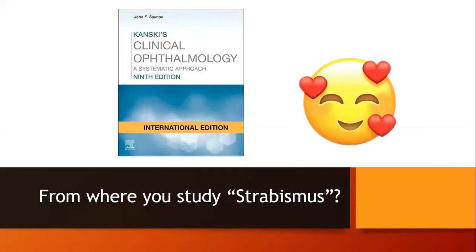And we all love Kanski. Yesterday I checked the last edition. He added some new things like new terms and genetics, but there are still some confusing sentences in the strabismus chapter. And I think some of you may need help when studying strabismus from Kanski, because some points are confusing.